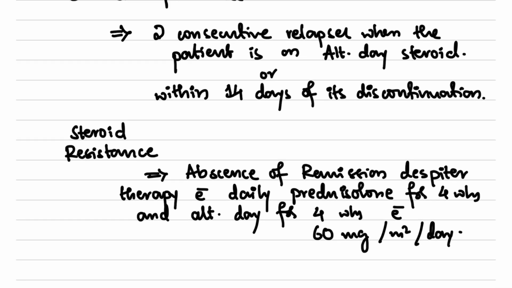So we give the child 60 mg per meter square per day every day for 4 weeks, followed by alternate days with again 60 mg, and still the patient is not having remission, then we can say that the patient has steroid resistance.